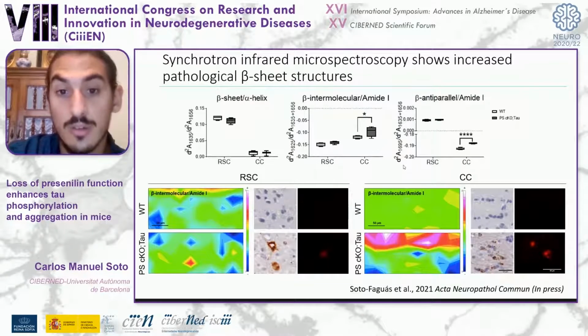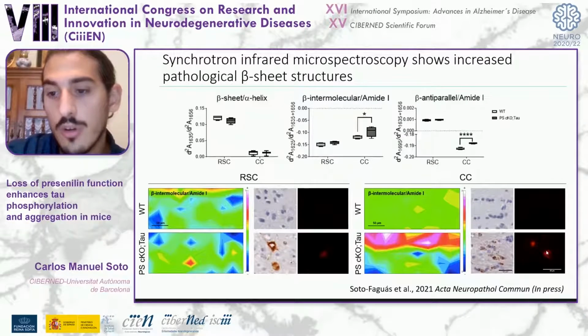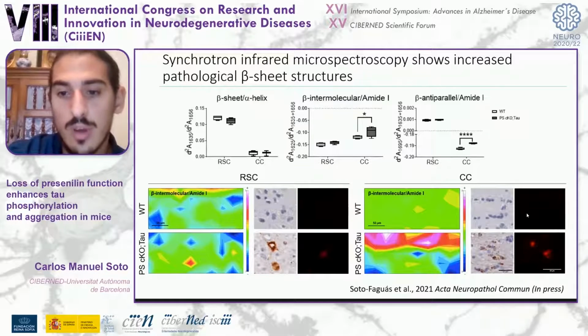Histological analysis of the consecutive slide used for the synchrotron revealed the presence of MC1 positive cells and also the presence of Congo red positive cells, suggesting that this pathological beta sheet structure might be related to aggregated tau.